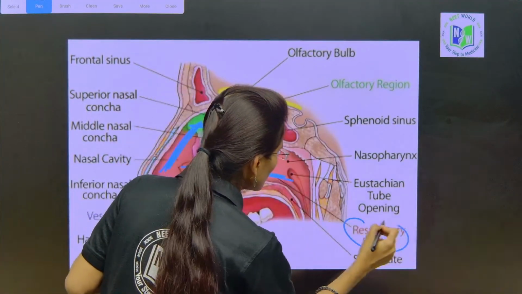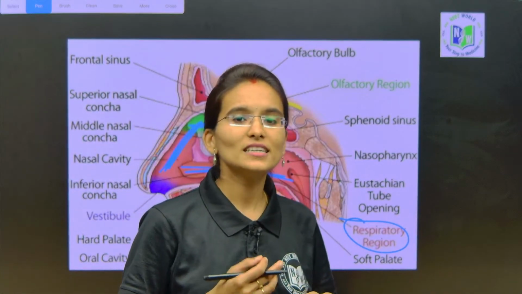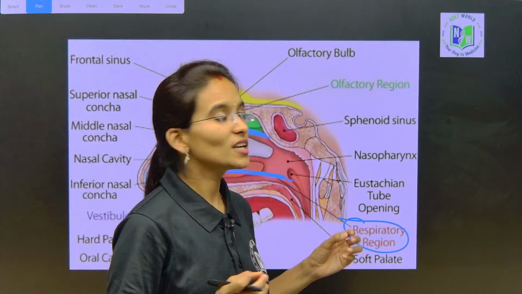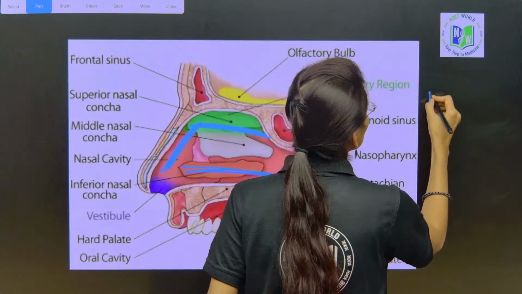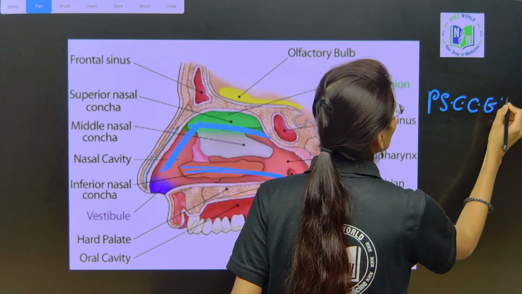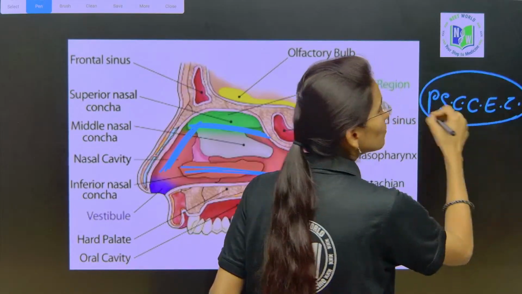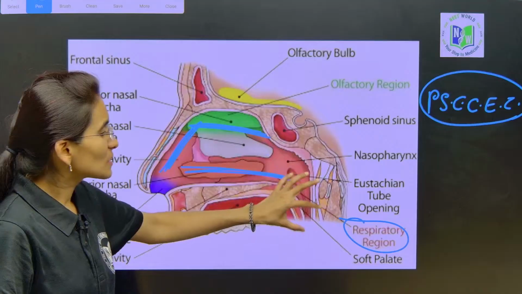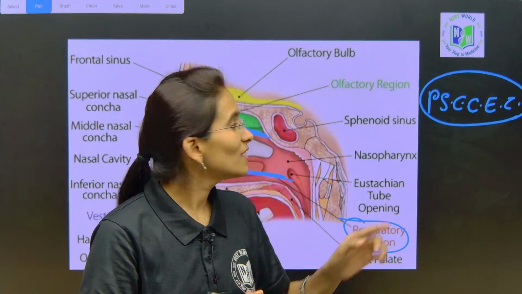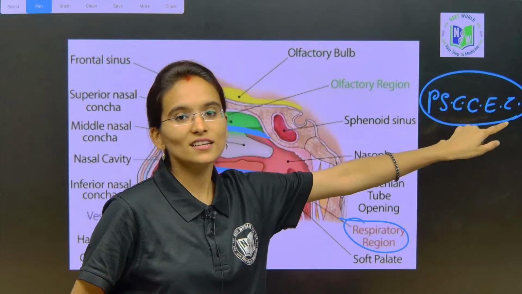The respiratory region is usually made up of specialized epithelial tissues. It is made up of pseudo-stratified columnar ciliated epithelial cells. What is it made up of, my dear students? Each and everything is important. So the respiratory region is mainly made up of pseudo-stratified columnar ciliated epithelial cells.